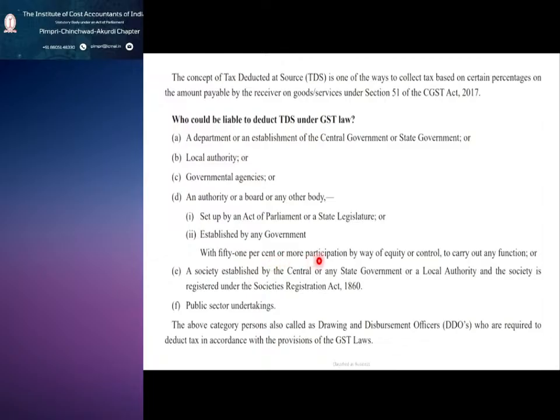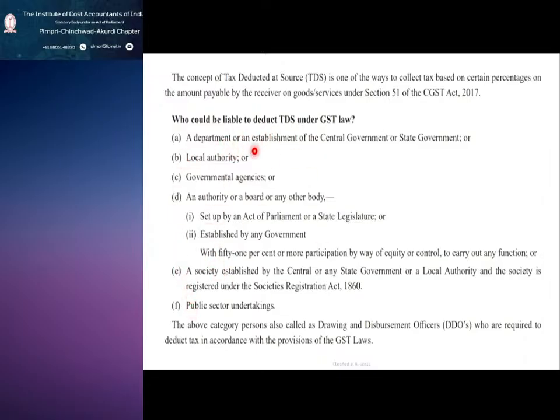51% or more participation by way of equity or control carry out any function, or a society established by the central or state government or local authority, a society registered under Societies Registration Act, public sector undertakings. A to F, you need to remember now.